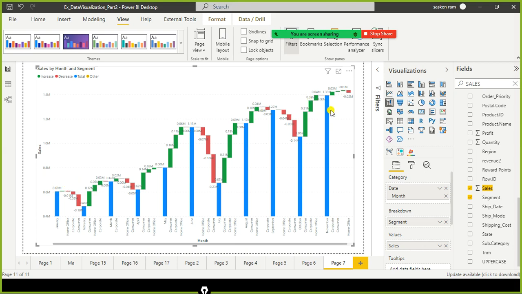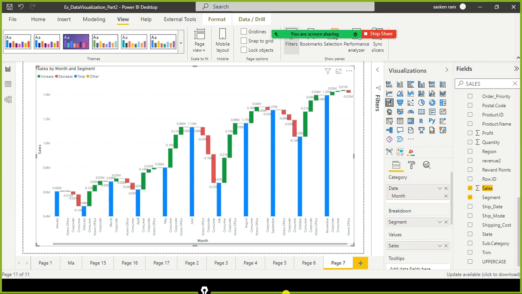So with a waterfall chart we can get the running total, in this case month wise since we have used month. And also we can see what factors impacted, what is the decrease or increase in sales at various phases. You will get to know that. That is the advantage of using a waterfall chart.